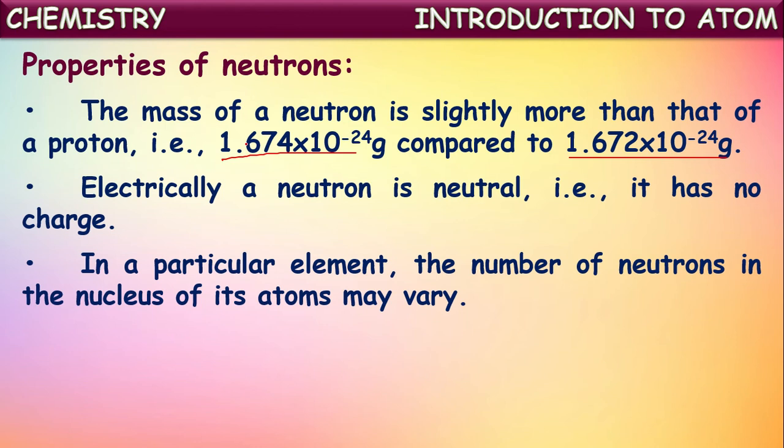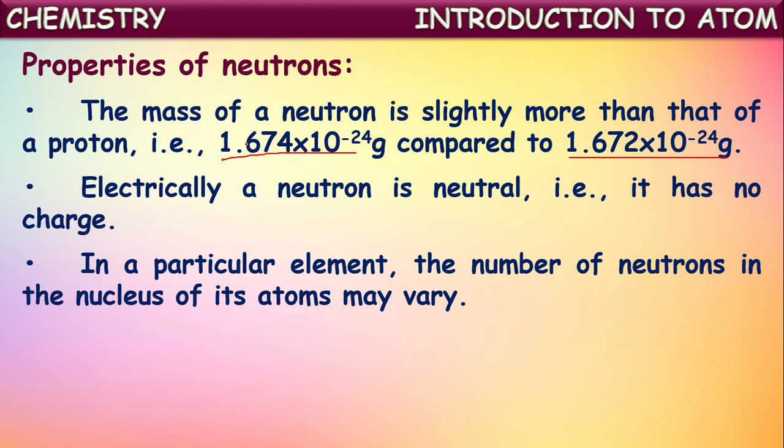For example, if we take hydrogen itself, some hydrogen atoms do not have neutrons at all, zero neutrons. But very few atoms of hydrogen contain one neutron in their nucleus, and some more hydrogen atoms contain two neutrons in their nucleus.